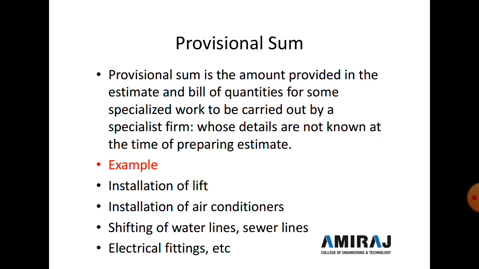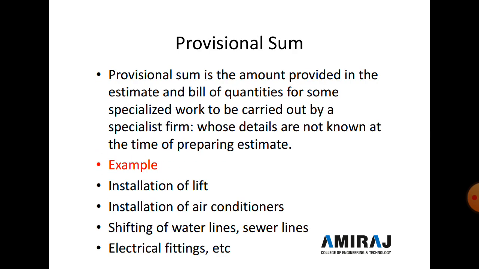Provisional sum is an amount provided in the estimate and bill of quantity for some specialized work to be carried out by a specialist firm whose details are not known at the time of preparing the estimate. For example, installation of a lift, installation of air conditioner, shifting of water line or sewer line, and electric fitting.